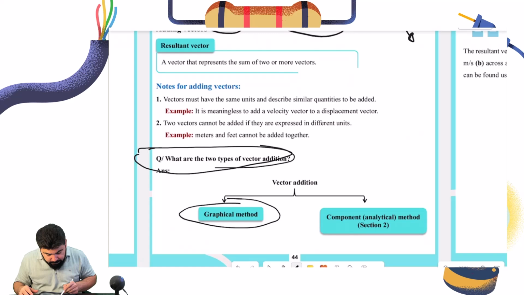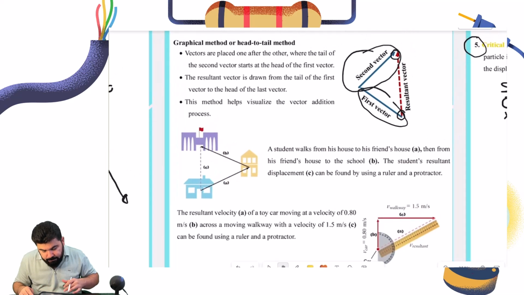We have graphical method. Let me give you an example. A graphical method, it's not that important, but just to show you, when you have the first vector, here you see, we have the tail and we have the head.